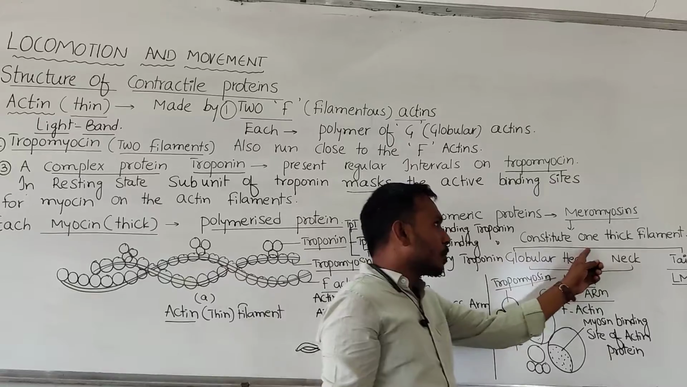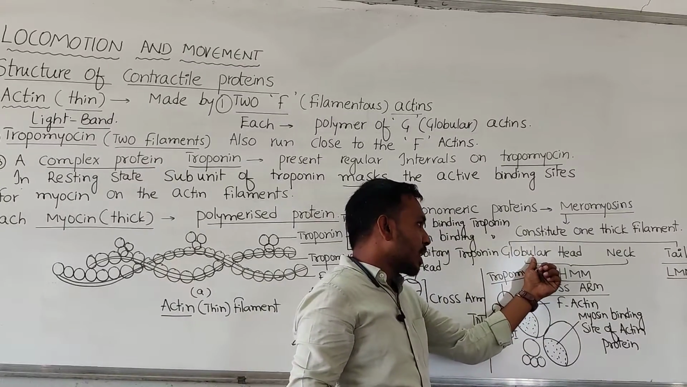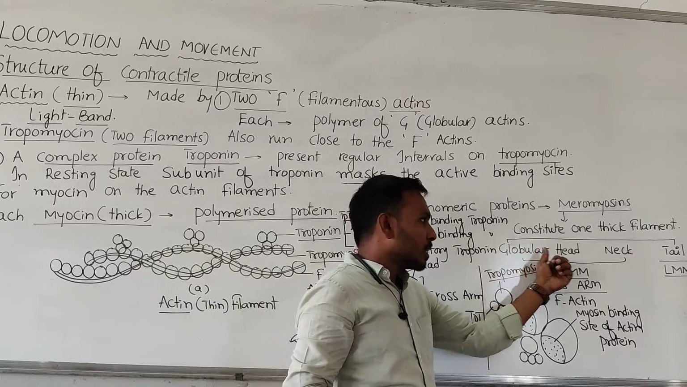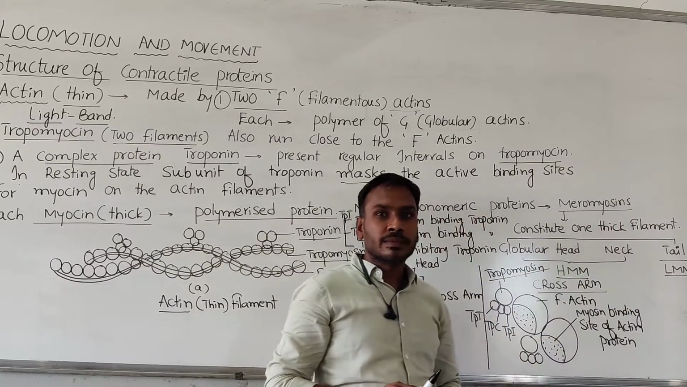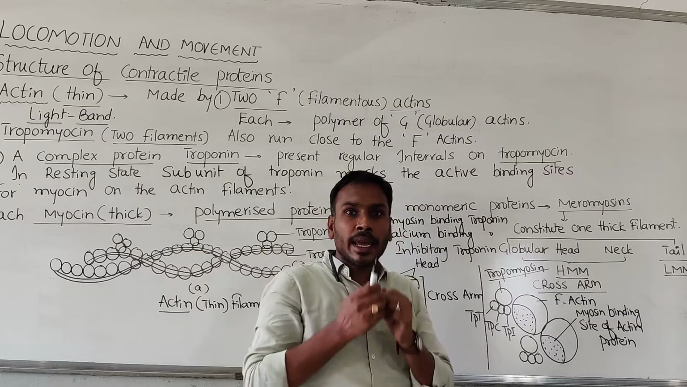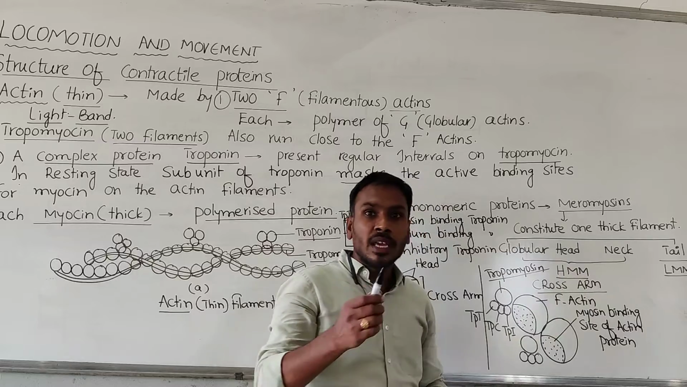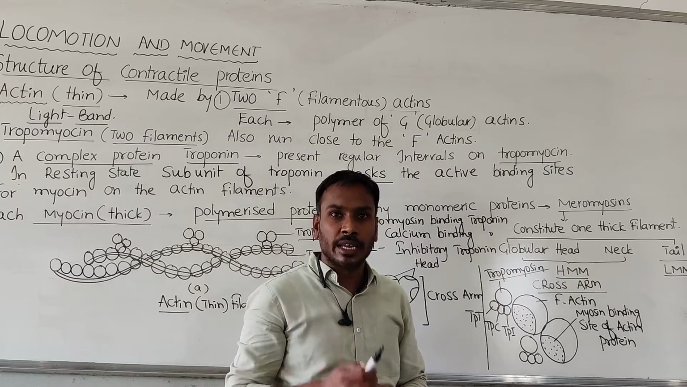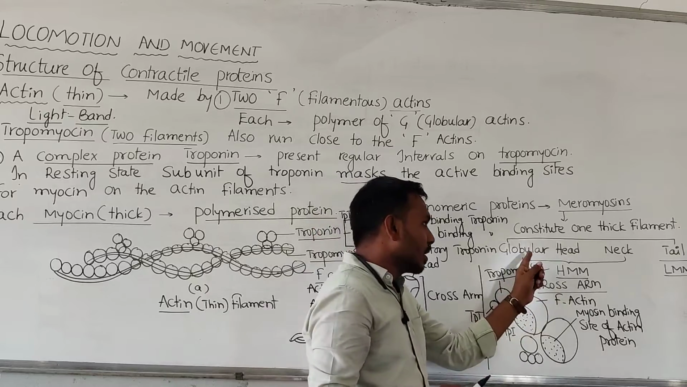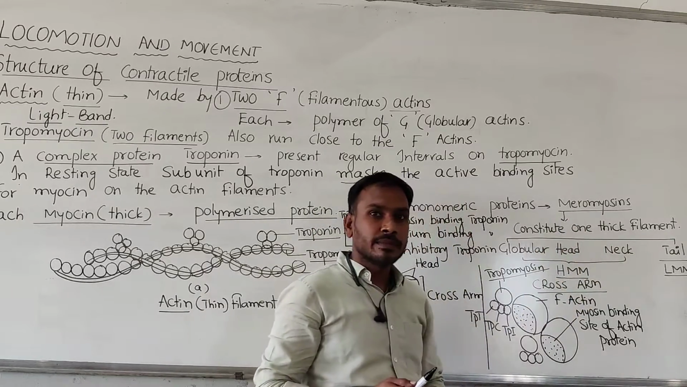The three important parts present in meromyosin are the head region, which is globular, the second one is the neck region, and the third one is the tail region. Now here the globular head and neck region together are called heavy meromyosin, HMM. Which one? Together, globular head plus neck region.